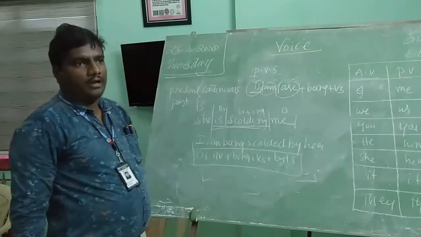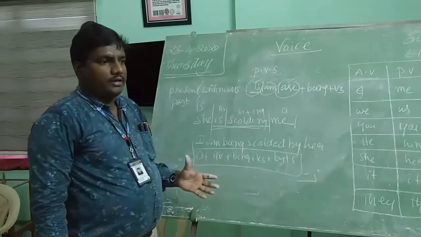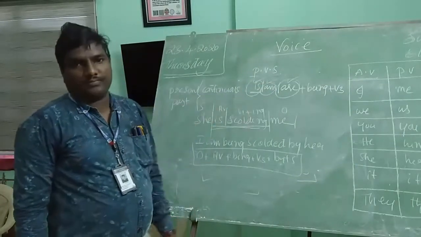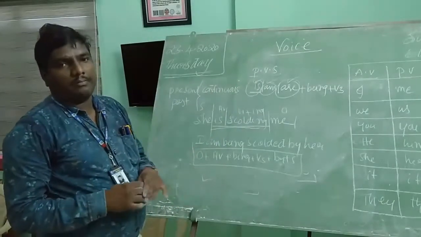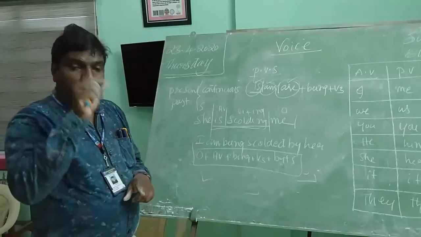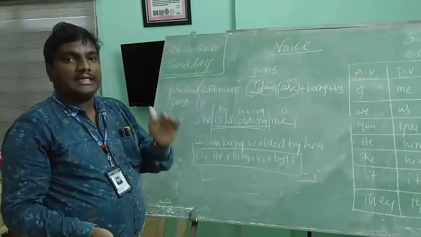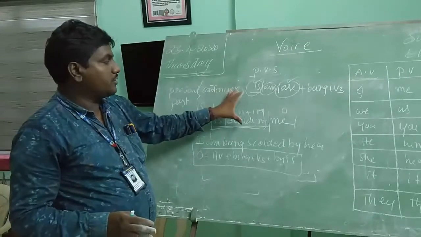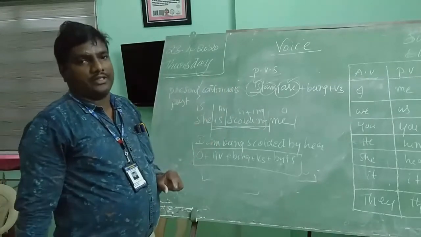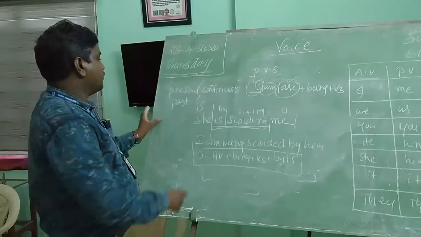For example, Ramya is singing songs. How can we change it to passive voice? Songs are being sung by Ramya. In this way, we will use present continuous in passive voice. Got it? Next, let's move on.